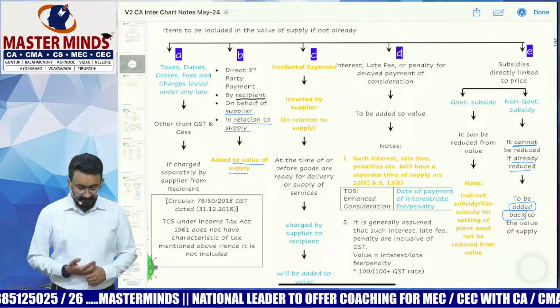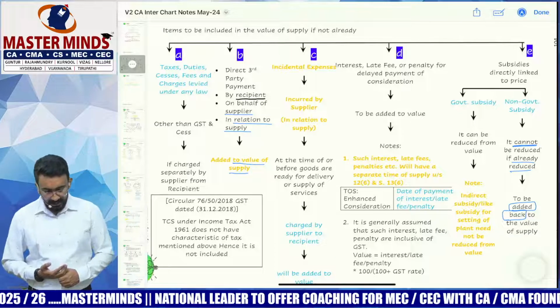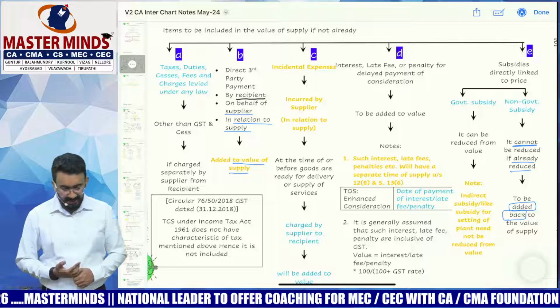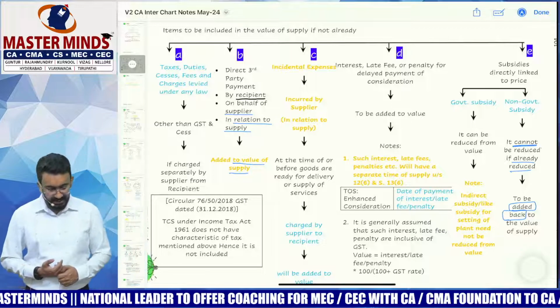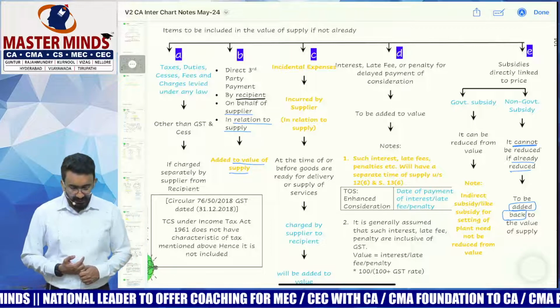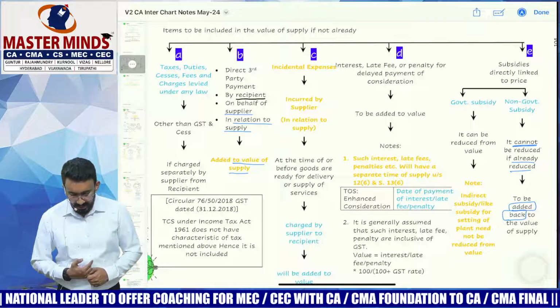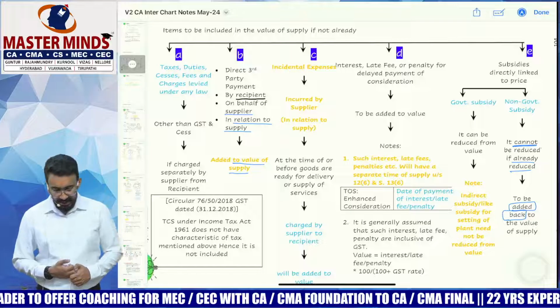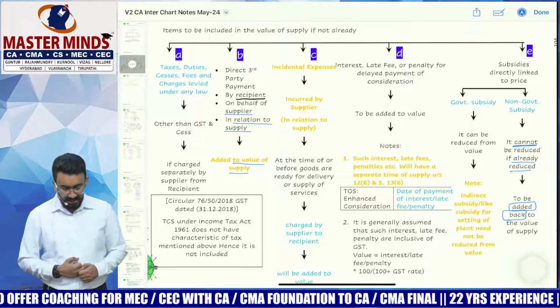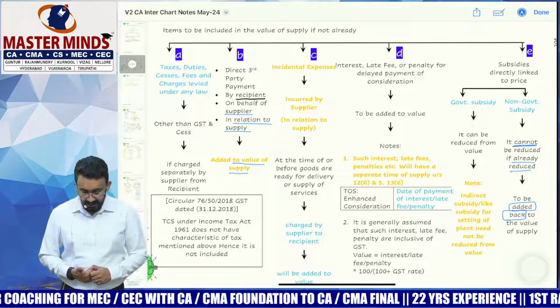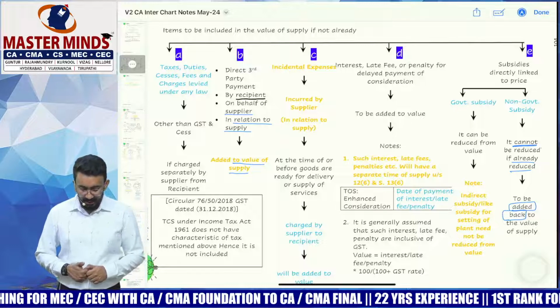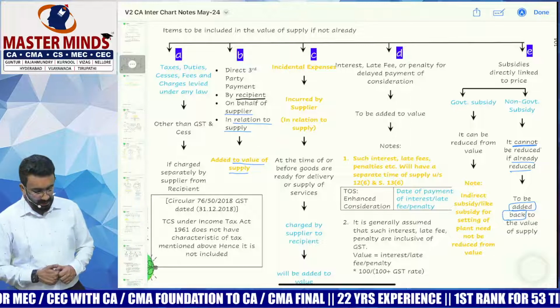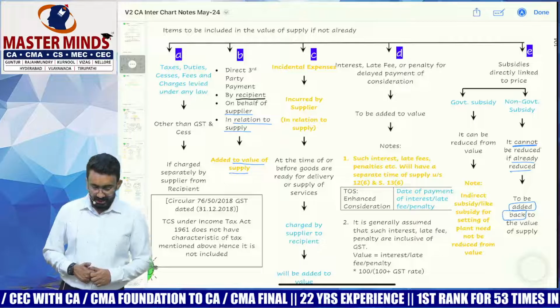I've given two notes there. Number one, such interest, late fee, penalties will have a separate time of supply under section 12(6) and 13(6). Time of supply for such enhanced consideration would be the date of payment of the interest, late fee, penalty. Number two, it is generally assumed that such interest, late fee, penalty are inclusive of GST. Hence, the value would be interest, late fee, penalty into 100 divided by 100 plus GST rate.